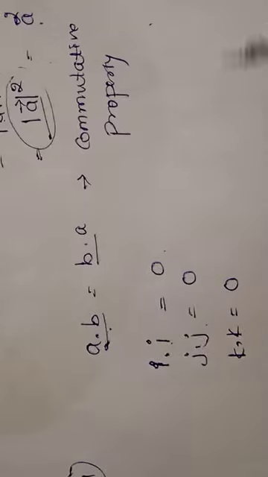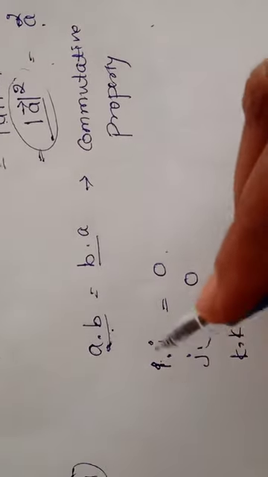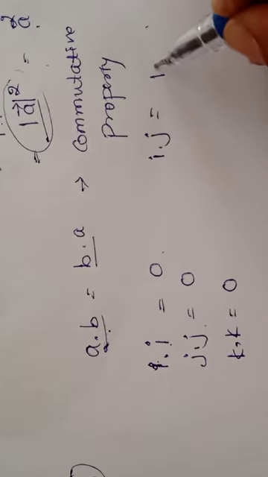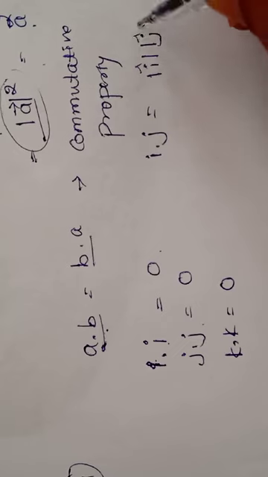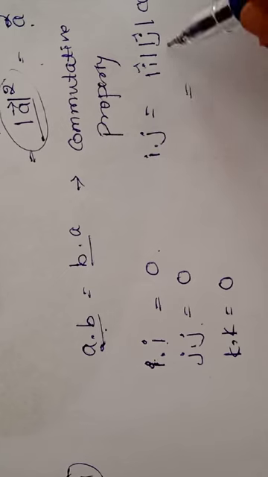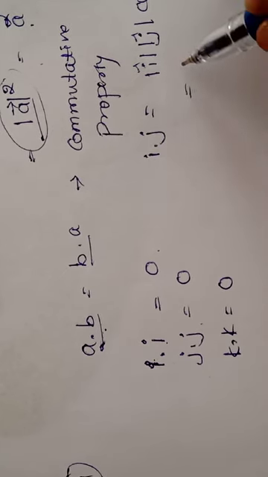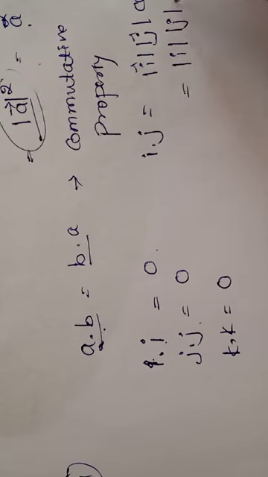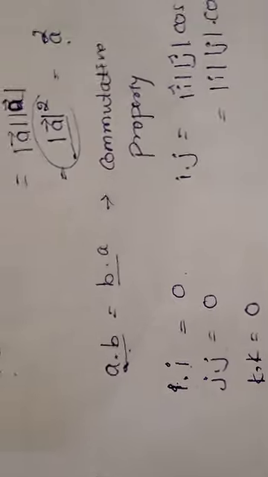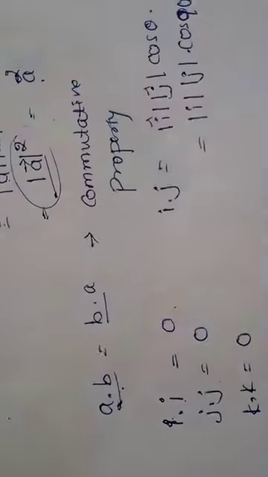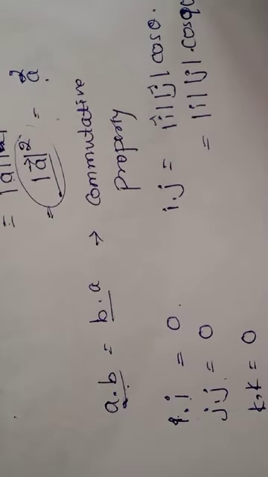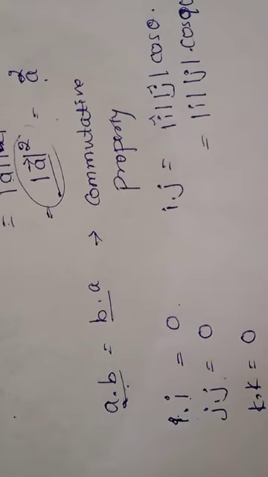Then what about if I operates with J? What is the value? I cap into magnitude of J cap into cos theta. What is the cos theta value here? Both are at a different angle, 90 degrees, so it will be 0. I dot J is equal to 0.